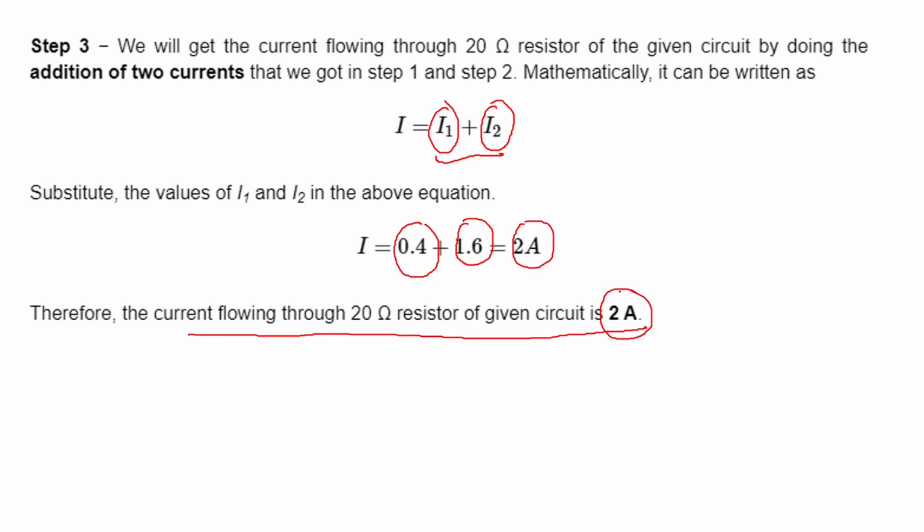This is the way the superposition theorem is helping us to find the magnitude of a current flowing through a particular resistor in a given circuit.